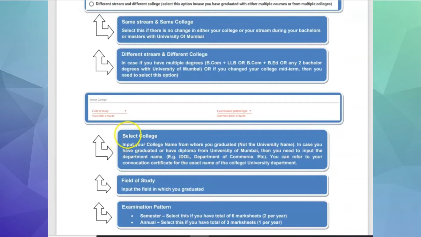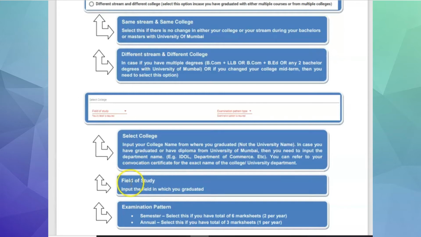After that, select college. Input your college name from where you have graduated. Now please note that you have to type your college full name. In case you have graduated or done your diploma from University of Mumbai, then you need to input the department name. Example IDOL or Department of Commerce. You can refer to your convocation certificate for the exact name of the college and university department. If you look at your transcript, if you look at your mark sheet, the name of the college will be given and the department details will also be there.